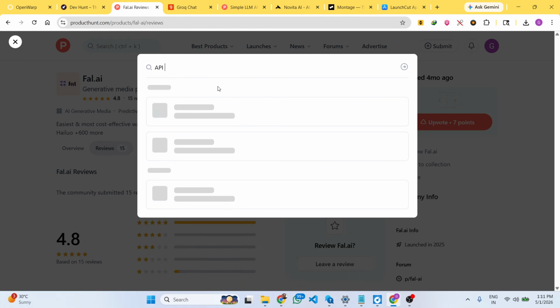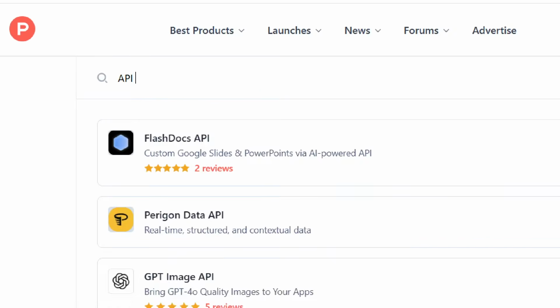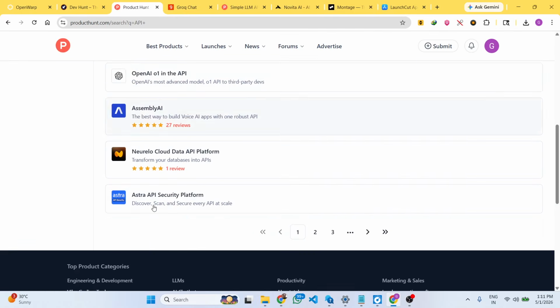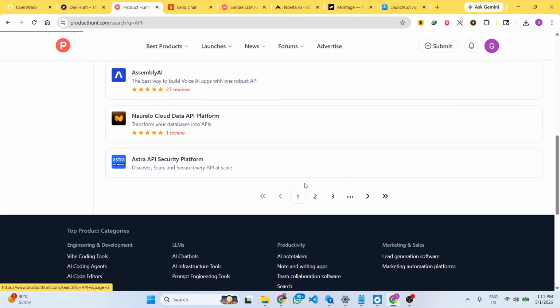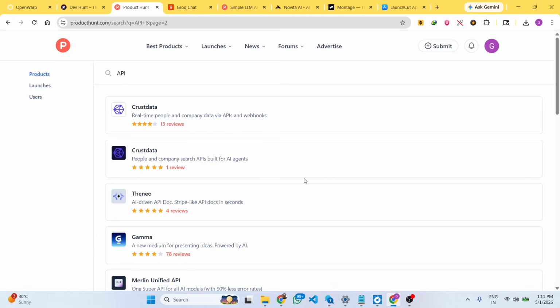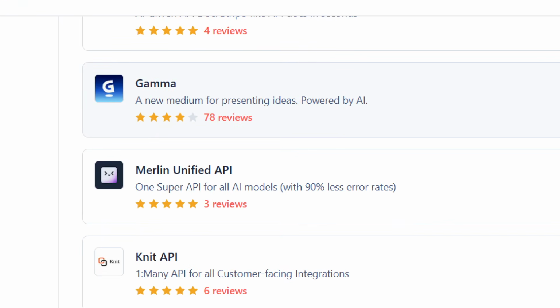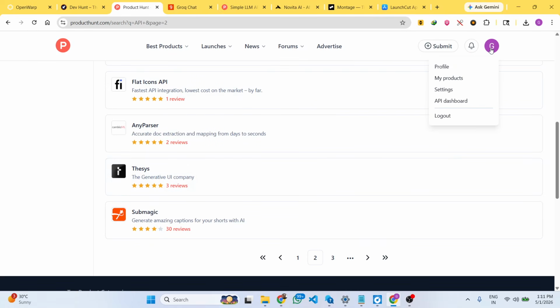You can even click on the search button, and right here you can simply type API. Right in the search bar, you can type API and then all the tools related to this will show. Unlimited tools will be there in the pagination. You can go to the next page. Every minute new tools are being added right here related to AI. So don't miss this. Go to this website and you can start completely for free.